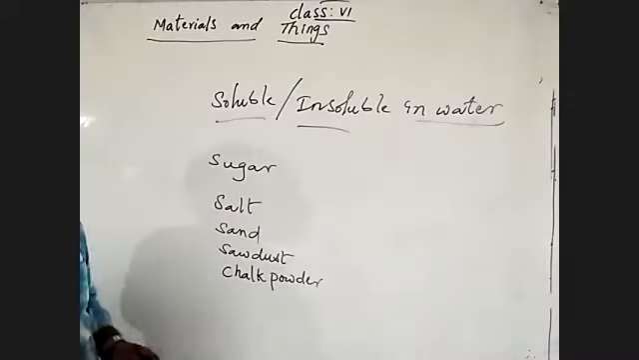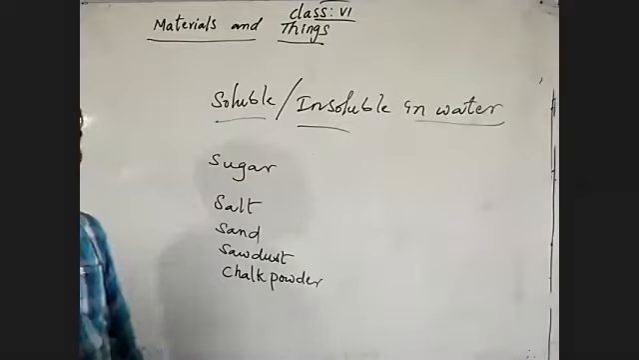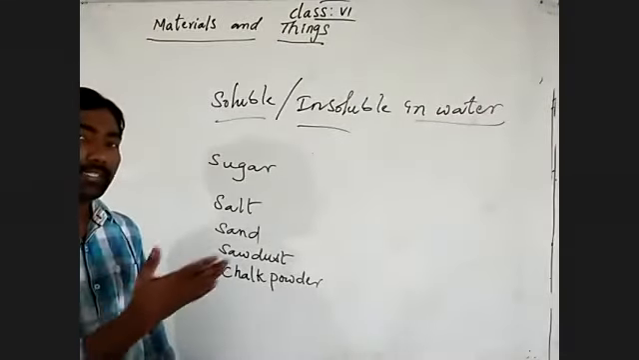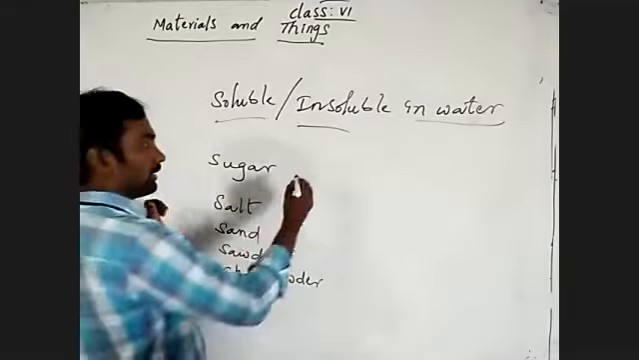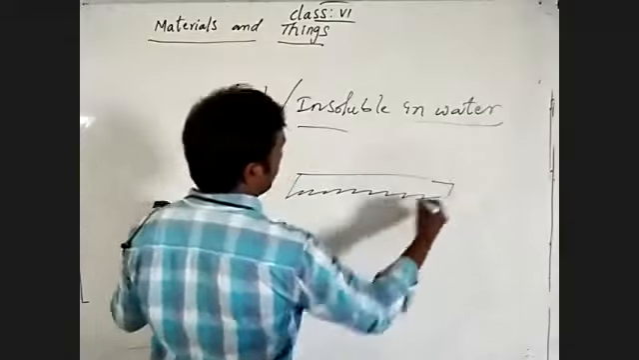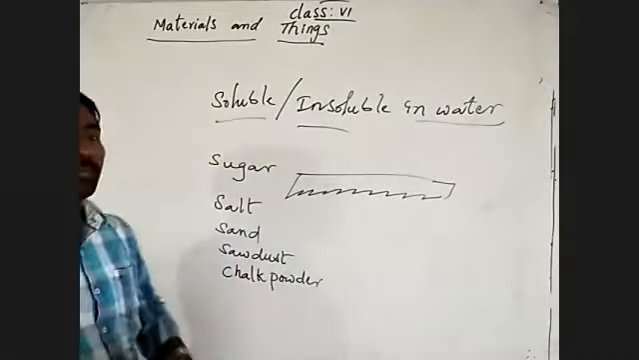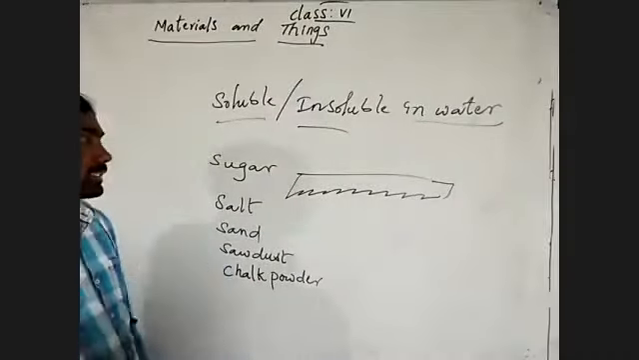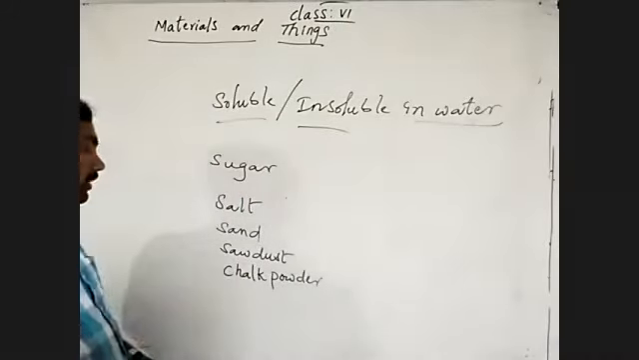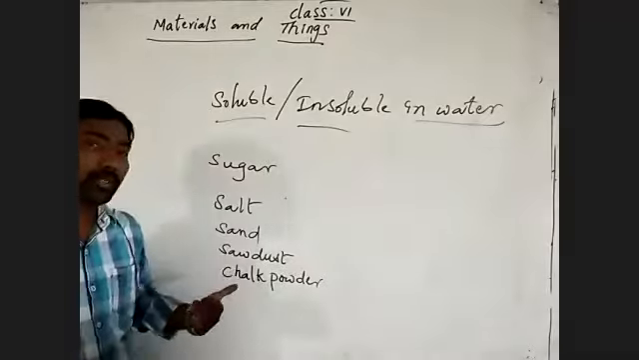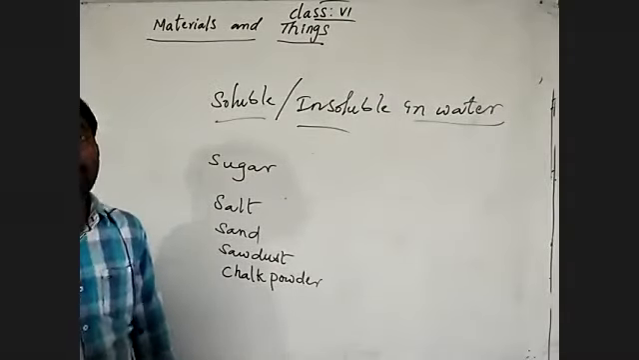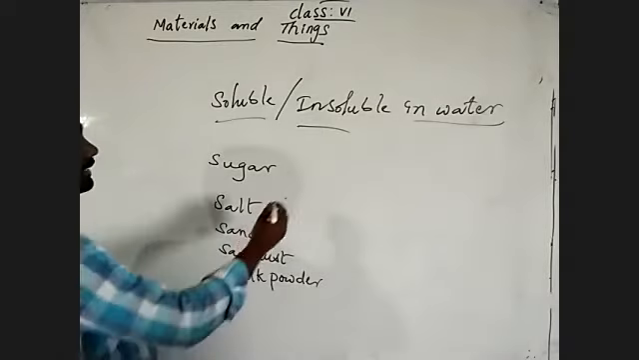Sawdust means, a saw is a tool we use to cut wood or plants. By cutting the wood we get some fine dust. That is sawdust. In Telugu, it is called rampam.